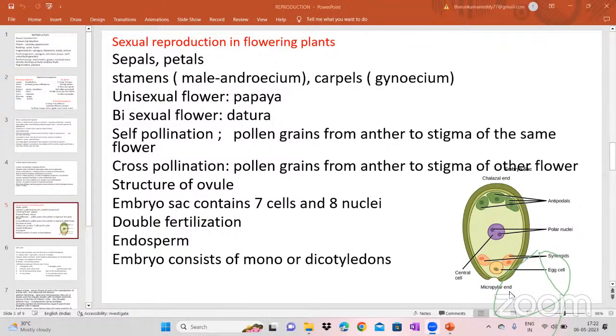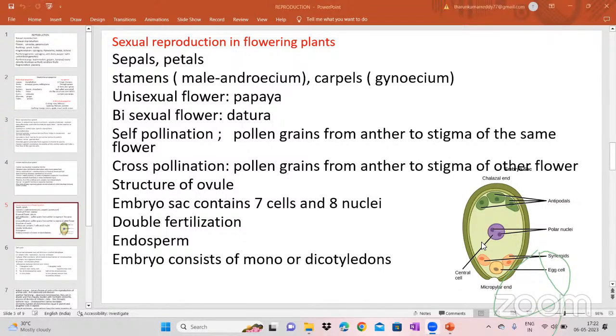Okay, and then the embryo, after developing from that fertilization, consists of a monocotyledon or dicotyledon. If it is a monocotyledon, it belongs to monocots. If it has 2 cotyledons, we call it a dicotyledon. Monocot and dicot. Grass, jowar and wheat belong to the monocots.